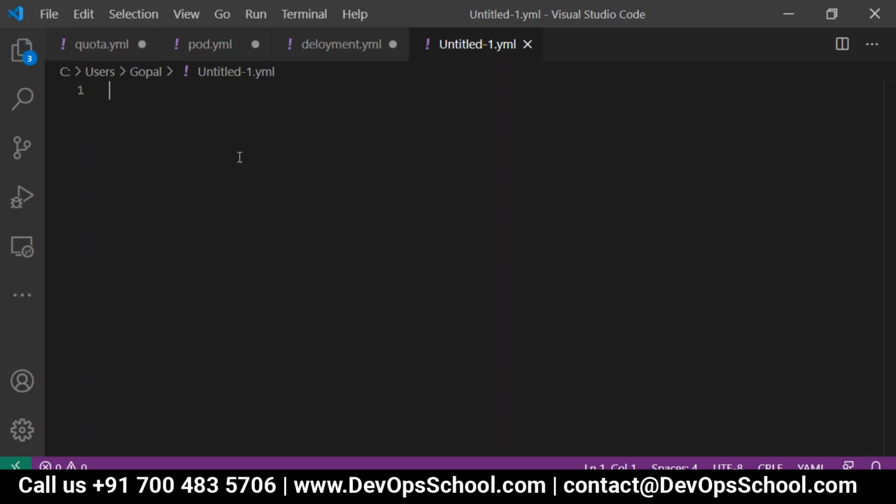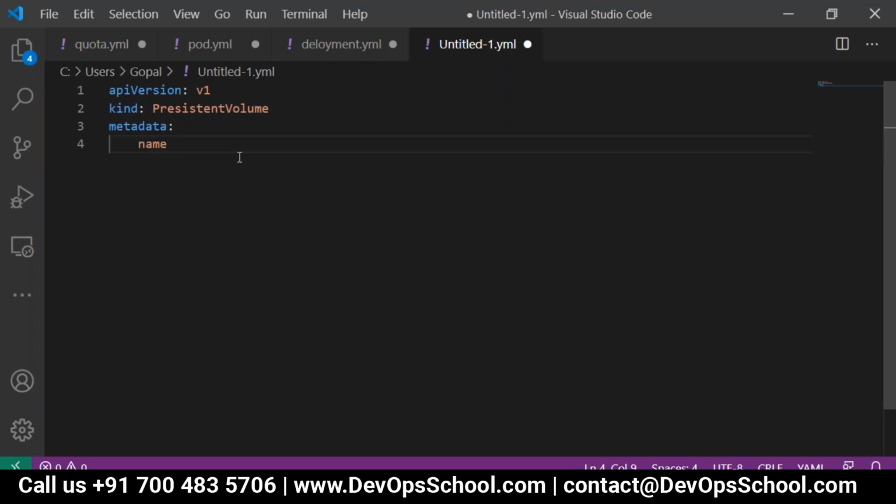I will use API version v1, kind PersistentVolume. So I will invoke the persistent volume API. Metadata, the name of that volume I want to give. I called it task-pv-volume.